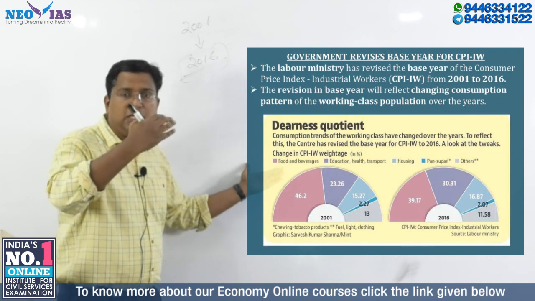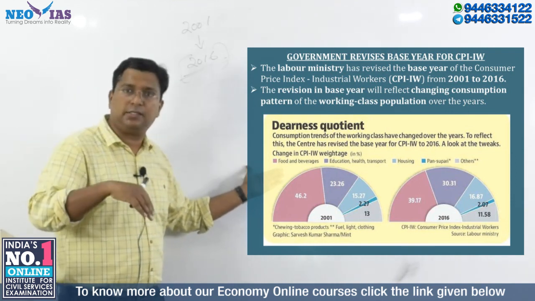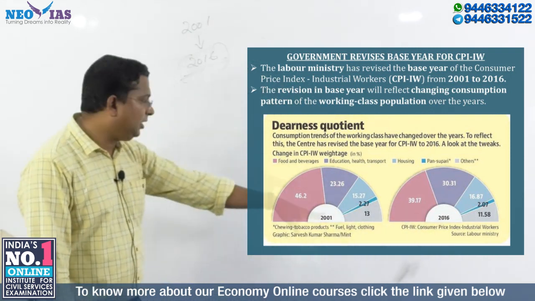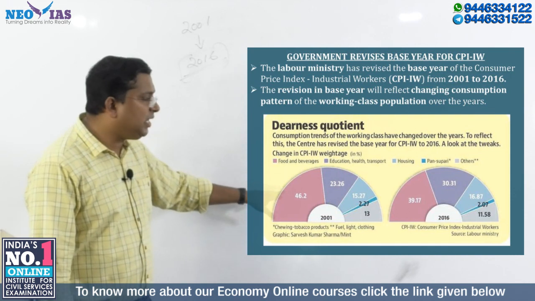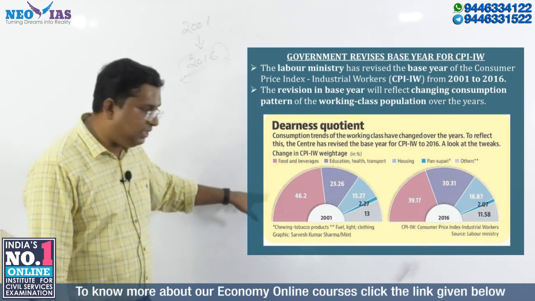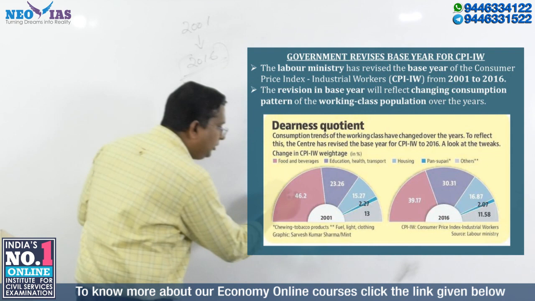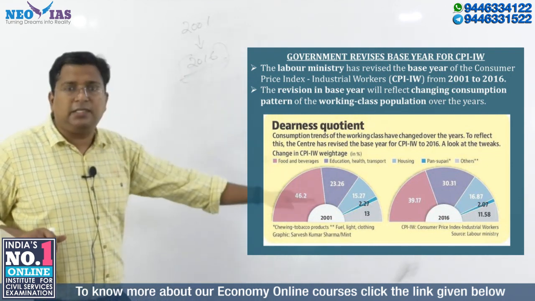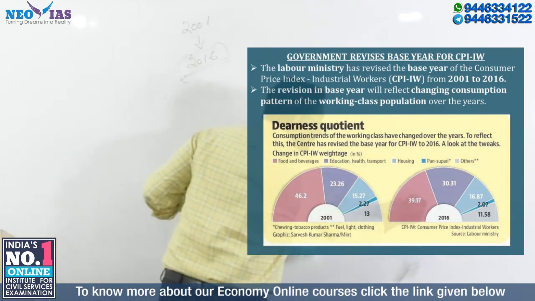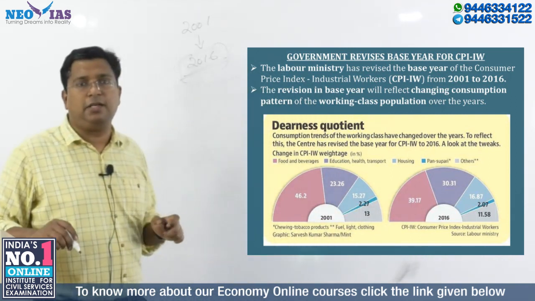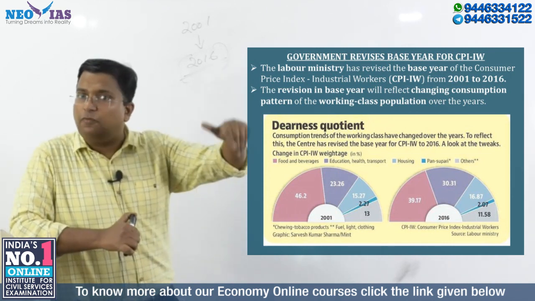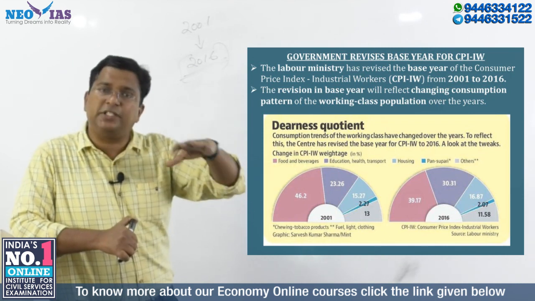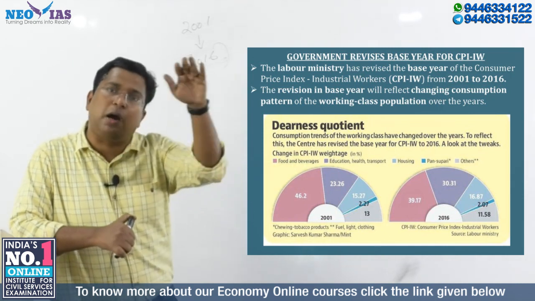Okay. What happened to the weightage of foods and beverages, whether they have increased or decreased. If you look at 2001 and 2016, the new base year, you can see that the foods and beverages weightage has decreased. Earlier, the foods and beverages weightage was 46.2%. In the new base year, the weightage for foods and beverages was reduced to 39.17. So one important point to note is that in the revised base year for the consumer price index for industrial workers, foods and beverages weightages have come down.